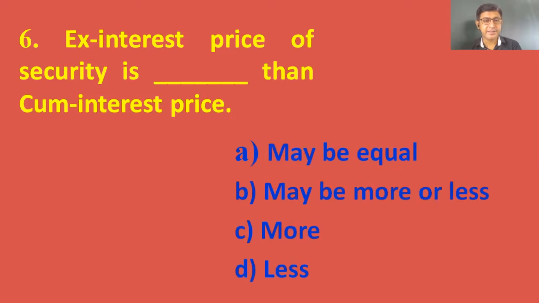The right answer is option D, less. If the question is reversed, say for example, cum interest price of security is less than ex interest price, then the answer will be more. If the question is reversed, the answer is reversed.